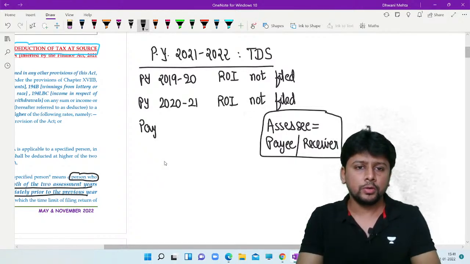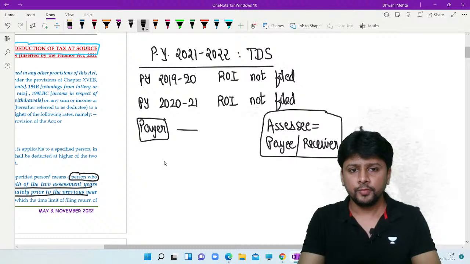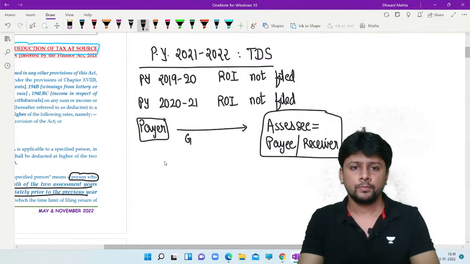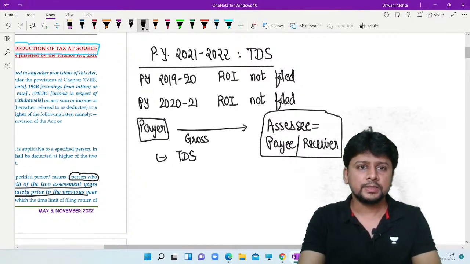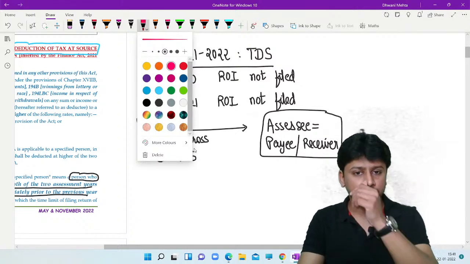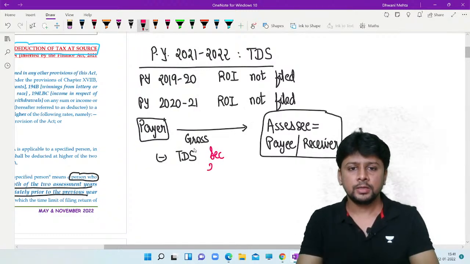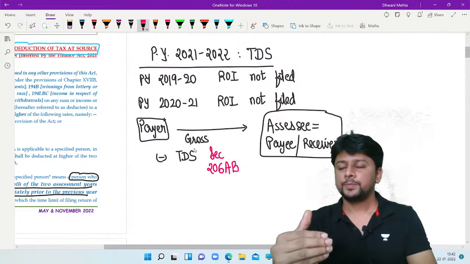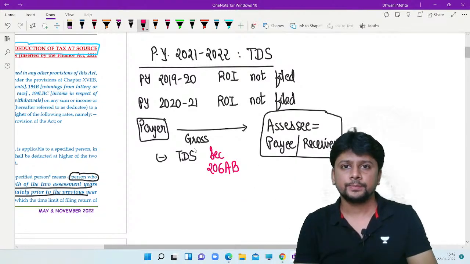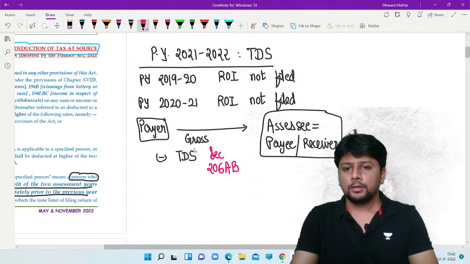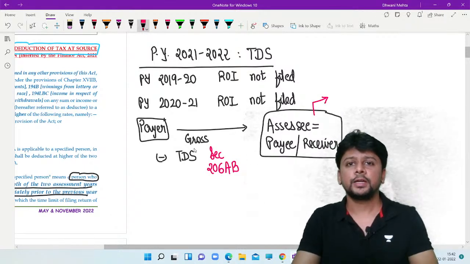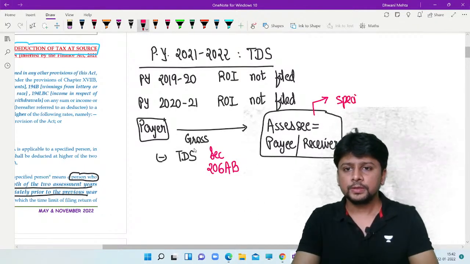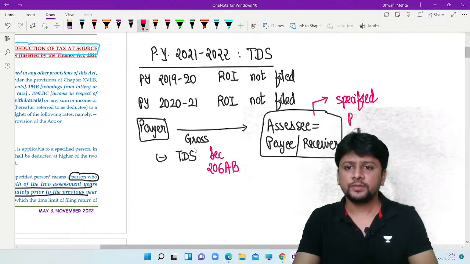Now we are told, payer, when you deduct tax from the gross amount, your TDS rate will not be the rate given by the section. Your TDS rate will be the rate that section 206AB prescribes. And obviously, 206AB has prescribed a high rate of TDS, so that this receiver who has not filed a return of income, in the section, this receiver is called a specified person.